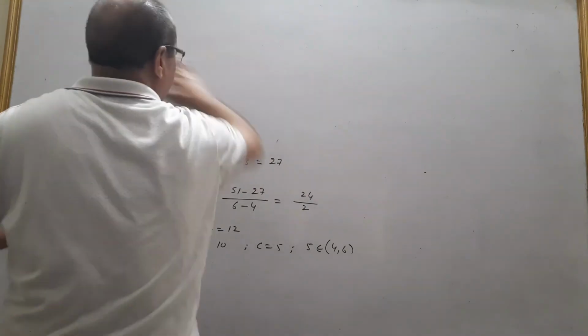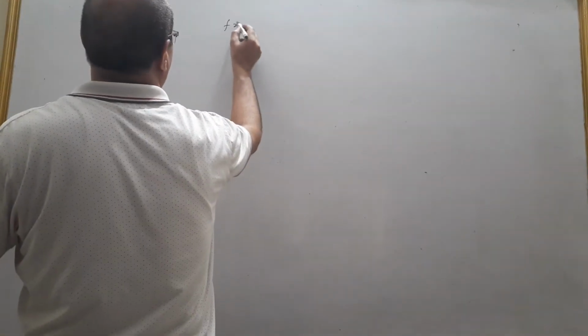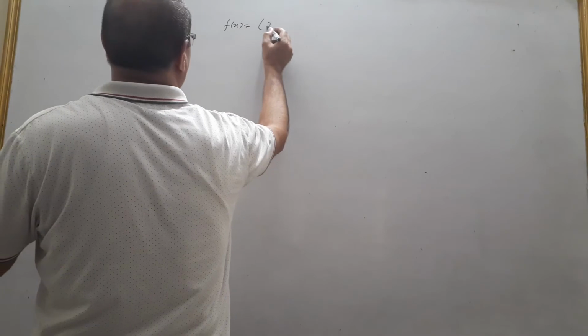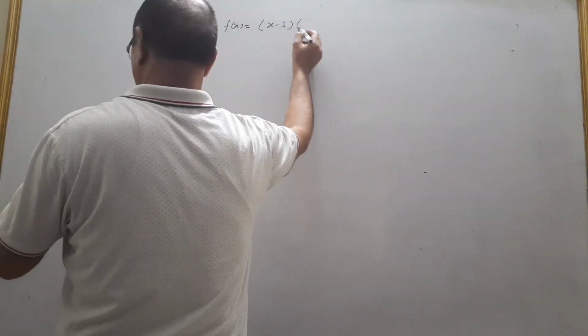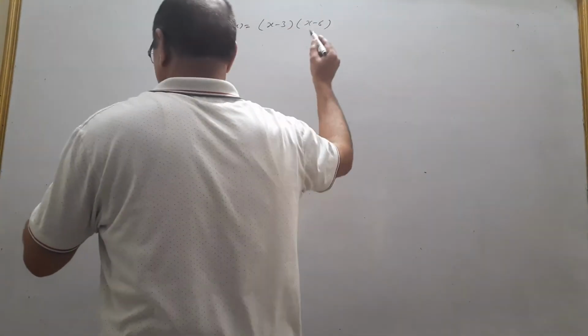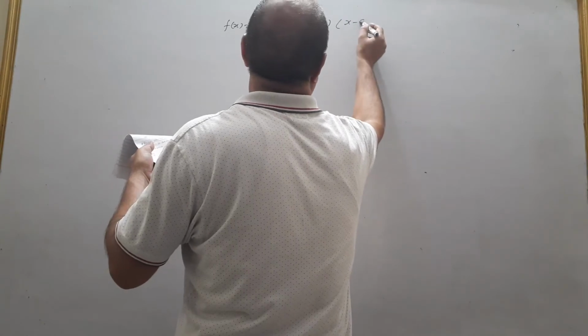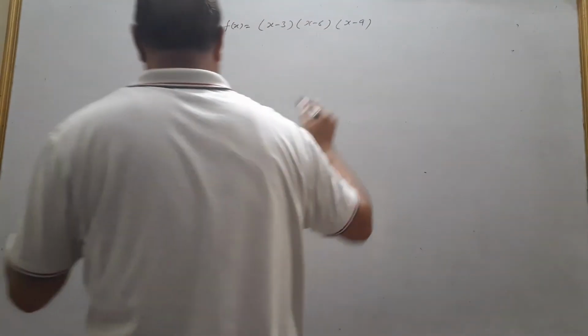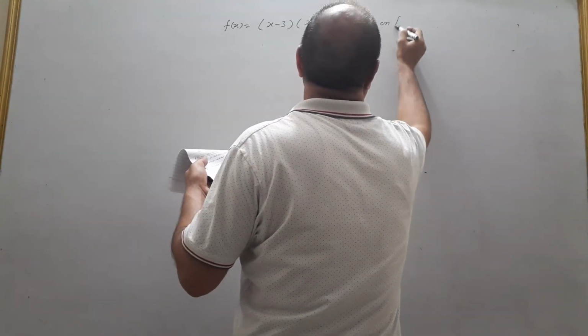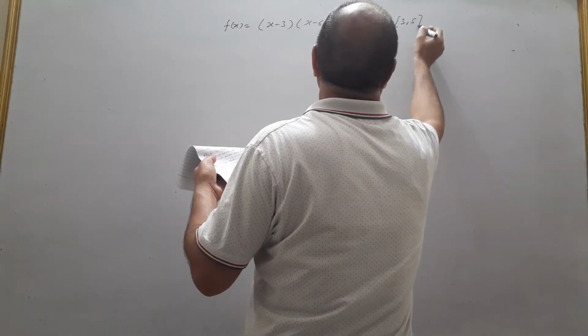Now, after this problem, I will start one more. That is f(x) is equal to (x minus 3)(x minus 6)... Similar problems can be asked in Rolle's theorem on the interval 3 to 5.